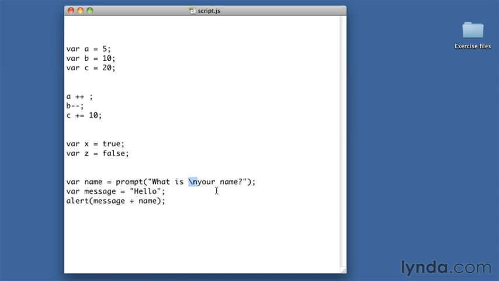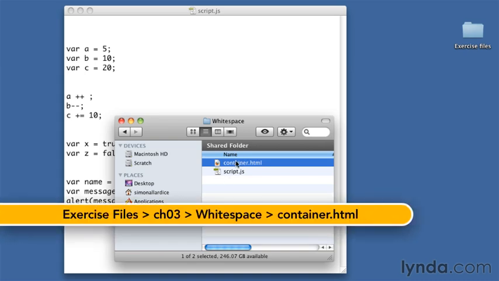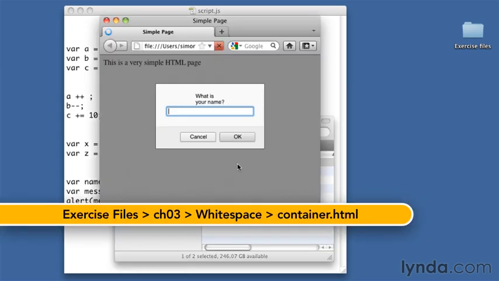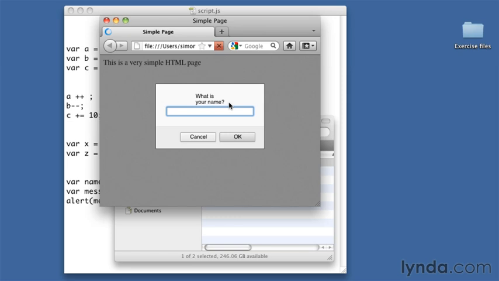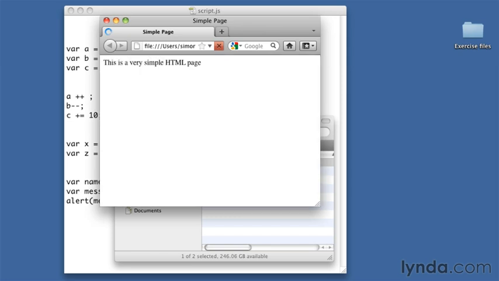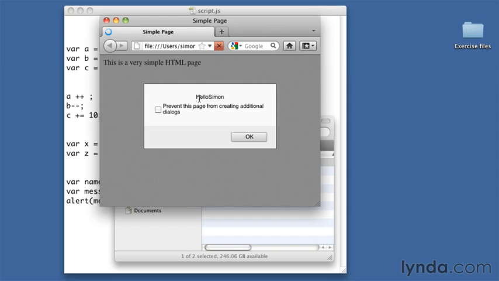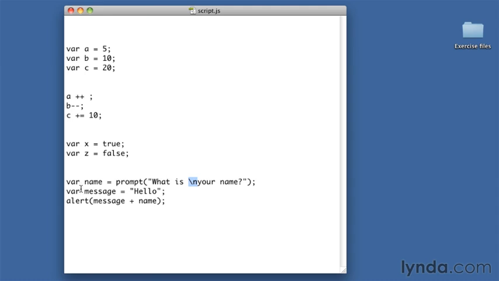So if I save this, let's test this one. Going to open up the HTML page that's pointing to this file. And as we can see here, the message is now coming out as, what is, line break, your name? I type in Simon, I click OK, and we get the rather ugly looking message, hello Simon. Well, that's simply because I'm concatenating or combining two strings together here. I've created a variable called message that says hello, and then I'm adding the word hello and whatever name was typed in and popping that up as an alert box.